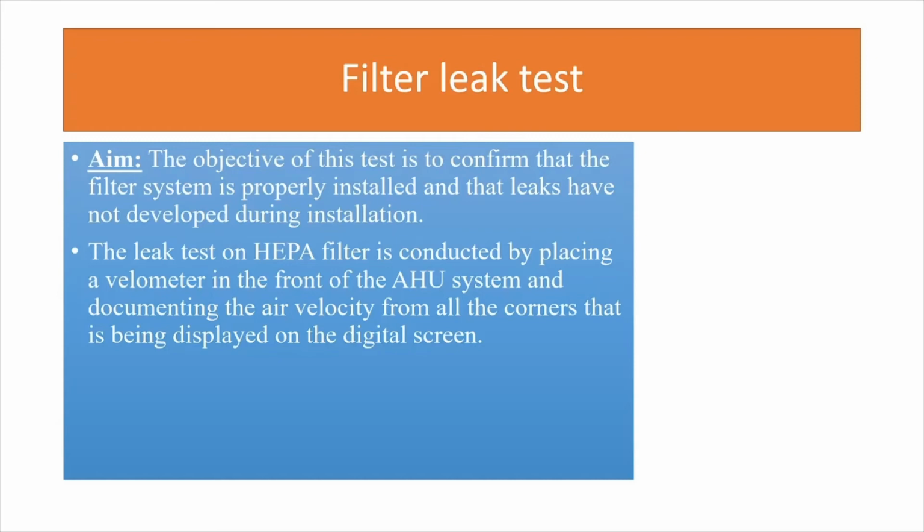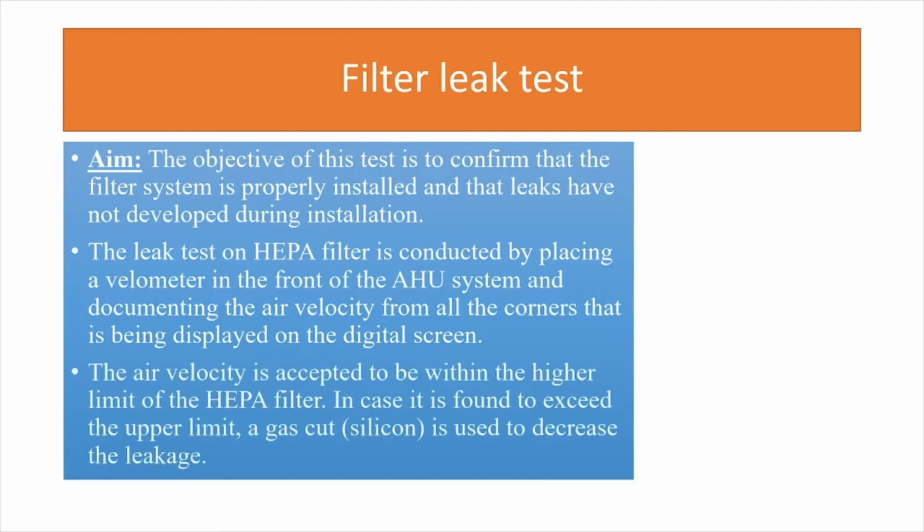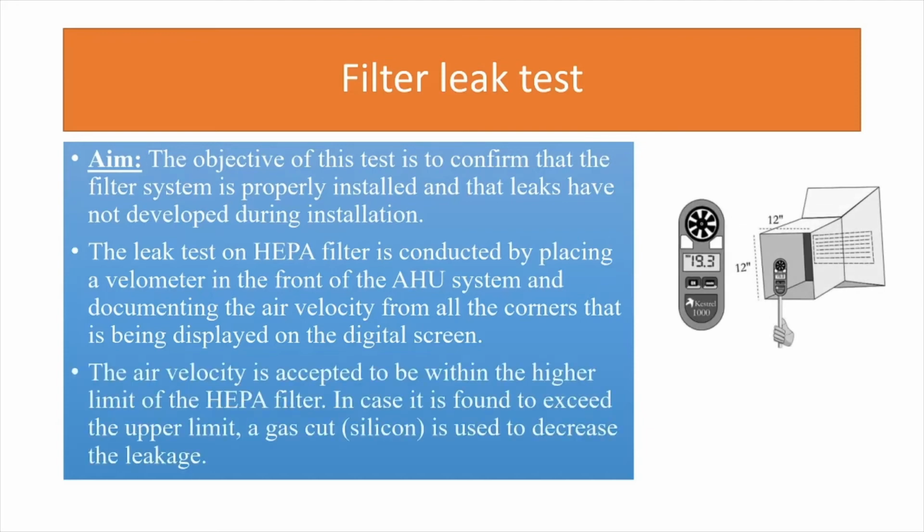The leak test on the HEPA filter is conducted by placing a velometer in front of the AHU system. Let us see what a velometer is, as you can see in the illustration, and documenting the air velocity from all the corners that is displayed on the digital screen. Now across the 4 corners of the inlet there will be different air velocity.